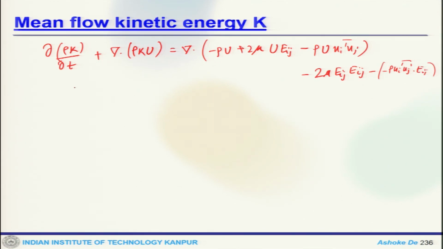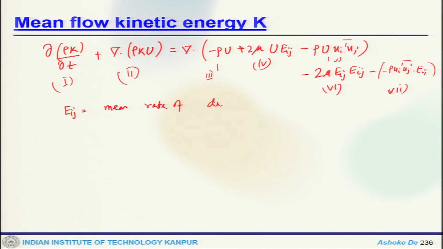So, here this is the first term, second term, this is third, fourth, fifth, sixth, seventh. Here E_ij is the mean rate of deformation.